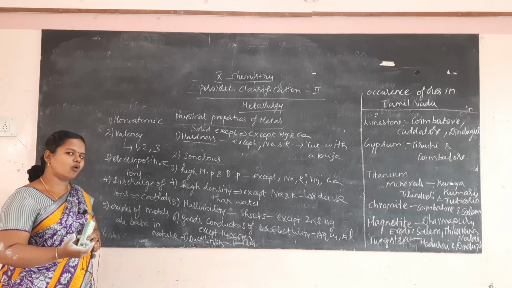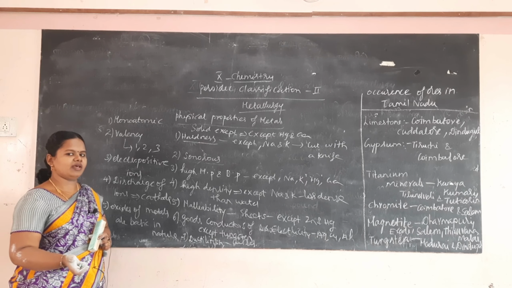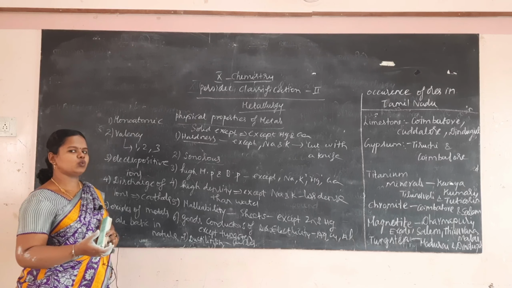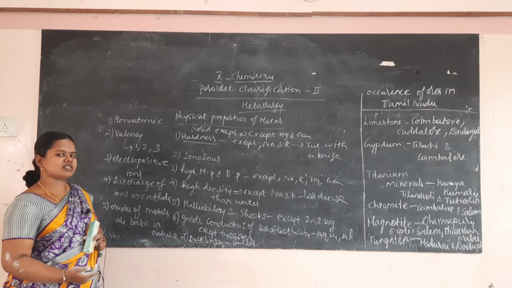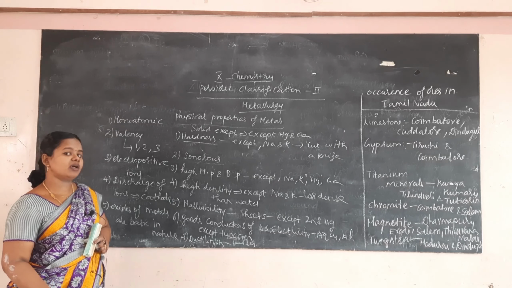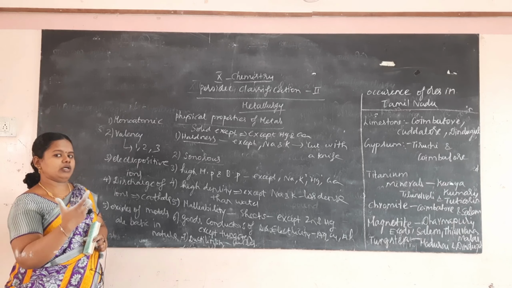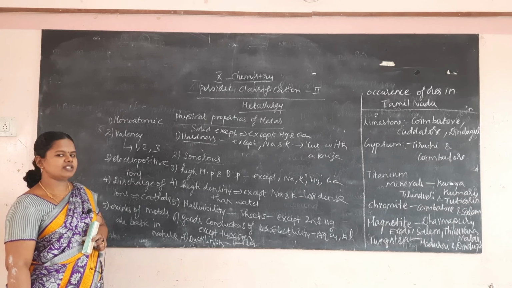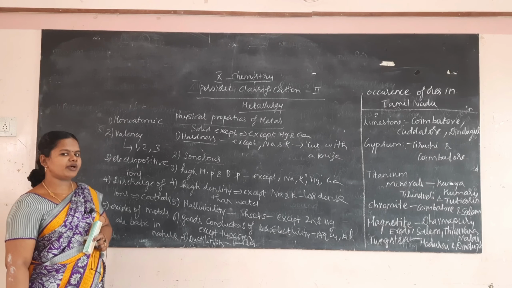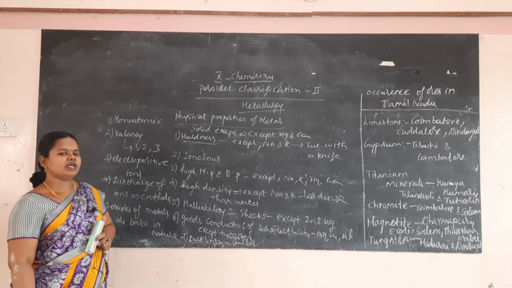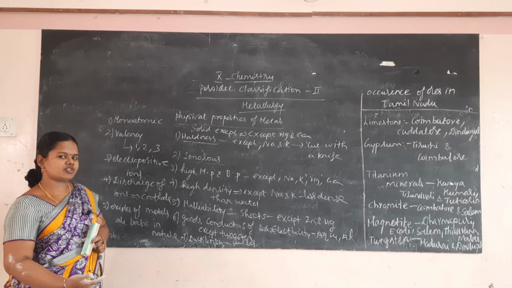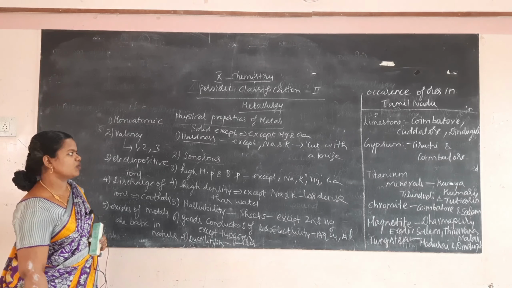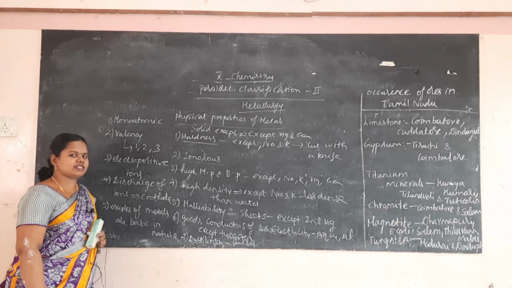A thin film of gold can be used in jewelry, because it has a tendency to be drawn into sheets and wires. We make many jewels because of ductility and malleability of these metals. Copper, silver and aluminium are used to prepare wires because of ductility. So metals are malleable as well as ductile.